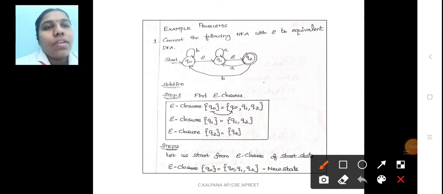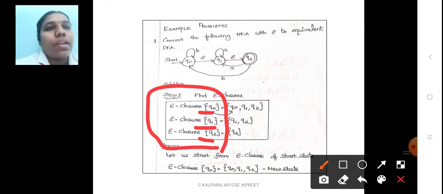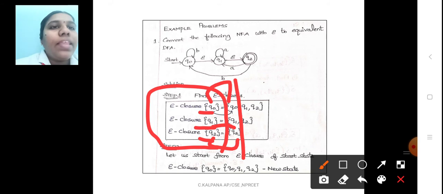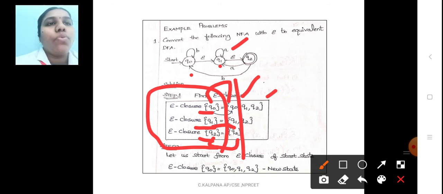First write the number of states: epsilon closure of Q naught, epsilon closure of Q1, epsilon closure of Q2. First write this alone, and then mention the answer on the right hand side. So epsilon closure of Q naught is Q naught, Q1 is Q1, Q2 is Q2. Mention up to this, and then you have to find the epsilon transition. Q naught comma epsilon moves to where? Q1, so mark Q1 here. And then you have to check the epsilon transition after Q1. Here we have an epsilon transition after Q1, that is Q2, so mark Q2 here.